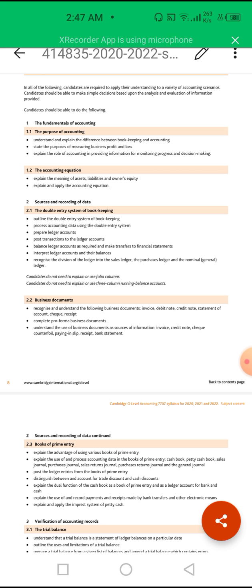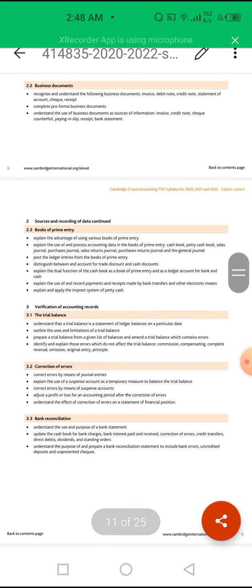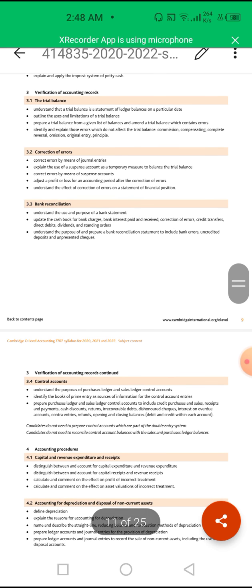Then the business documents, like what we have to prepare, what we have to go through, what the invoices are, what the receipts are, and what the various accounts we have to deal with are. Then the books of primary entry, I will explain what the primary entries are, what the ledgers are, how we have to transact the ledgers, how we have to record our transactions. Then the trial balance, after recording the ledgers, how we have to move the balances further to the trial balance, so we can extract our final accounts in our next chapter.